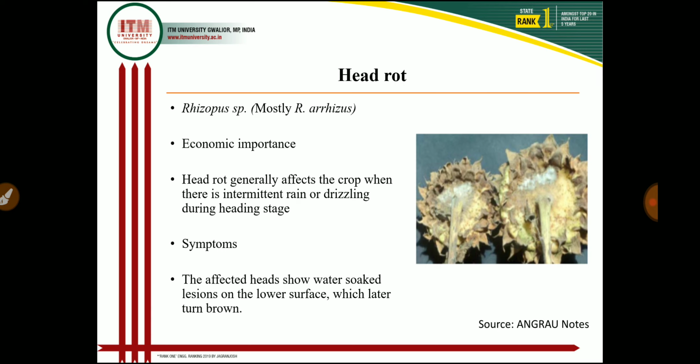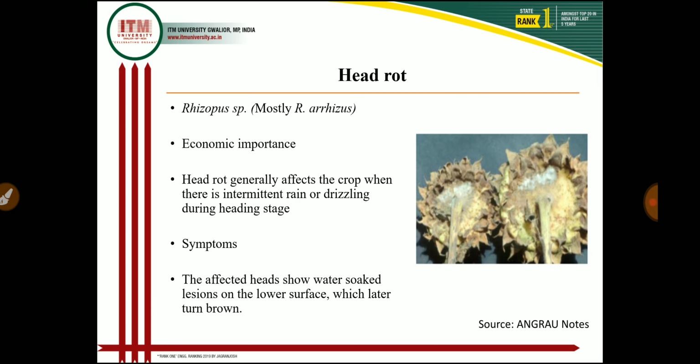So in economic importance, head rot generally affects the crop when there is intermittent rain or drizzling during the heading stage. As the name indicates, head rot disease mainly occurs at the time of flowering and the grain filling stage. And almost total loss may result from this disease because of poor filling and loss of the seeds. So this is a very important disease for the sunflower crop, and almost 10 to 25% of the crop is lost due to head rot disease.